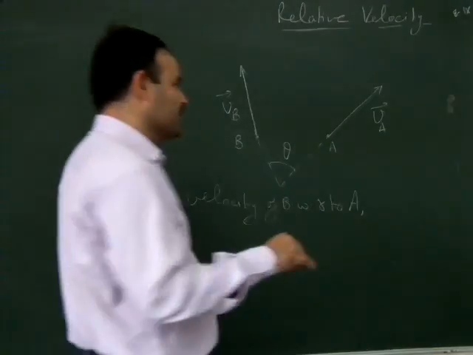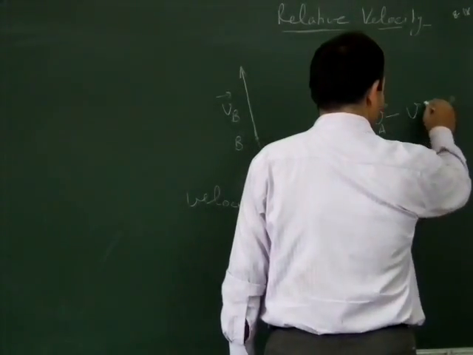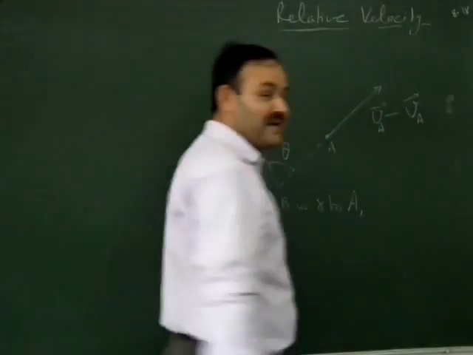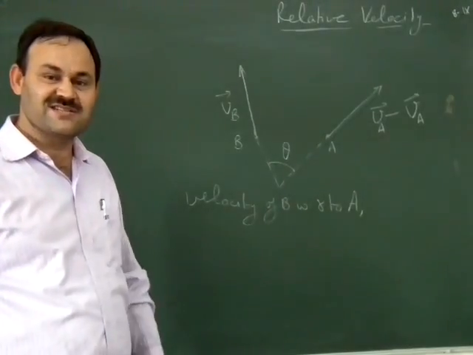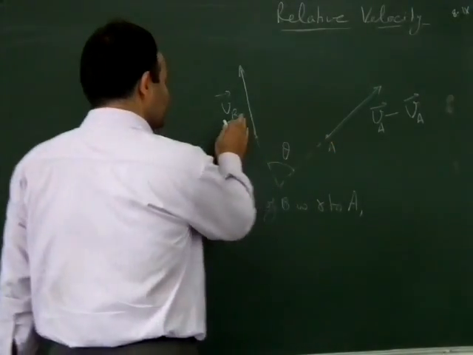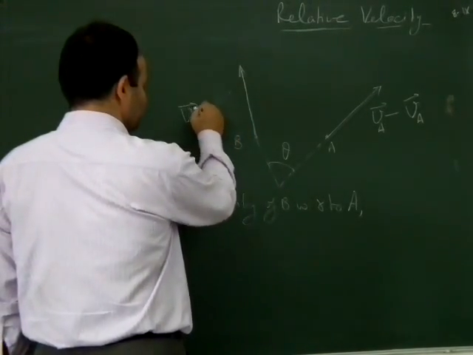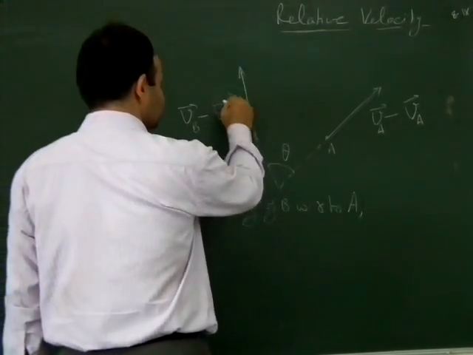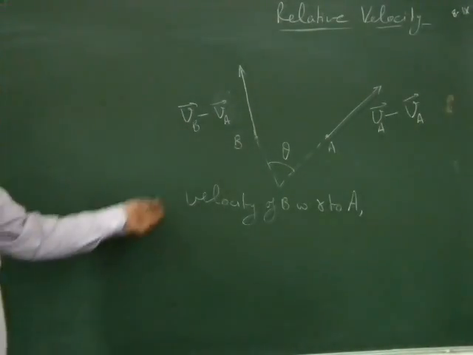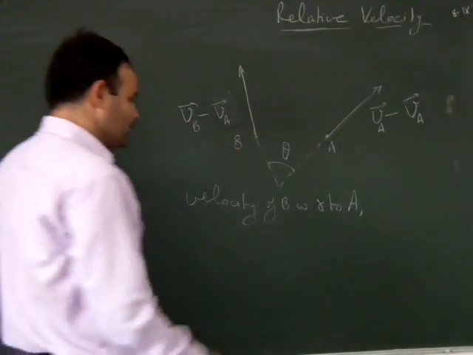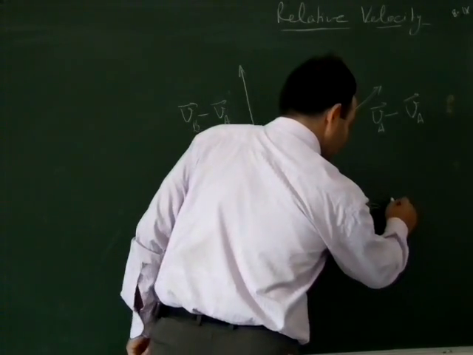It means VA minus VA will bring A at rest, while in this condition the velocity of B will become VB minus VA. So VB minus VA will be the velocity of B with respect to A.